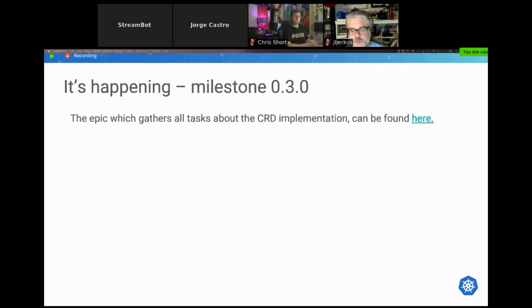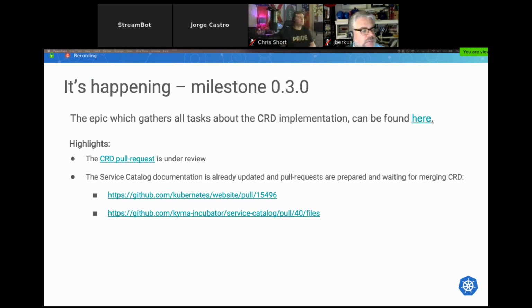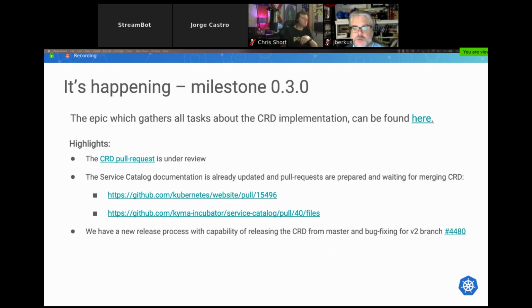Basically, we are doing a lot of groundwork for moving from the aggregated API server to the CRD approach. And believe me, it's really a huge change for us. We already have one pull request under review. We already updated documentation, also on the Kubernetes IO side and on our side. We have a new release process. Thanks to that, we can release the CRD version from master and also provide bug fixing for the old implementation. Special thanks to Adam Wała who worked on that.